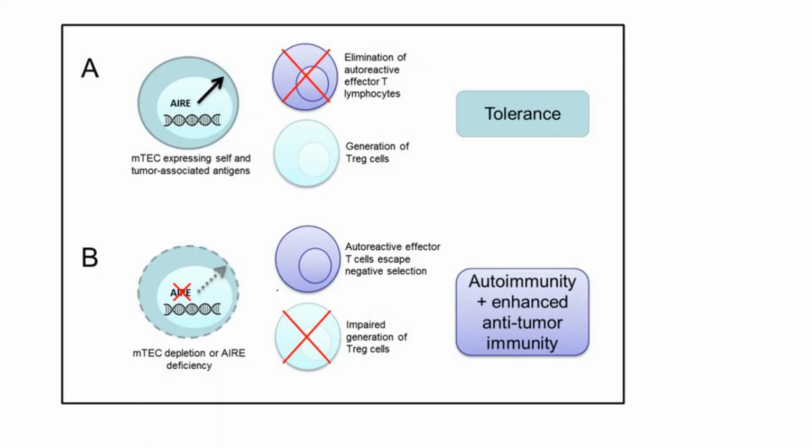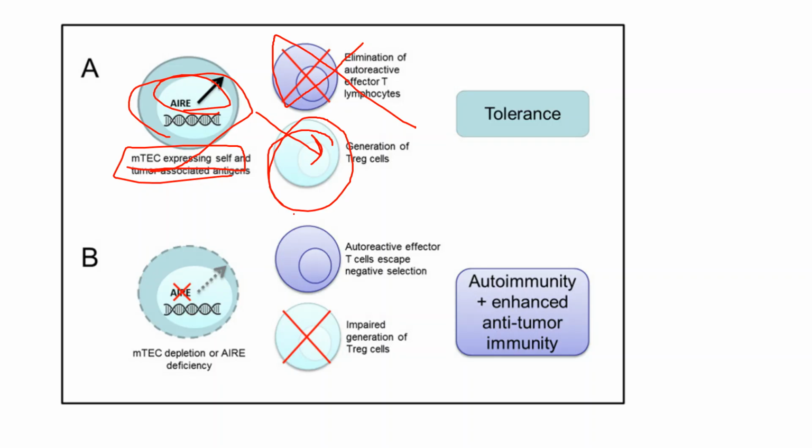This is present inside these cells, and the mTECs express self and tumor associated antigens; they control this function, eliminating those autoreactive cells. Another function of the AIRE gene is generation of T regulatory cells. We know that T regulatory cells are very important, because they suppress the proliferation and activation of T cells.